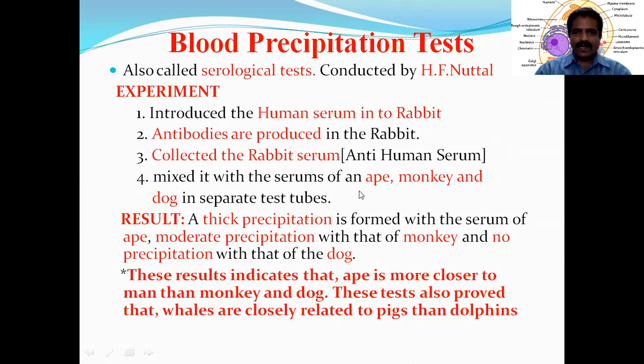So whenever the anti-human serum is injected into the ape and monkey, first of all ape and monkey both, here with the ape and monkey there was a moderate precipitation. Or with the ape high precipitation is there.